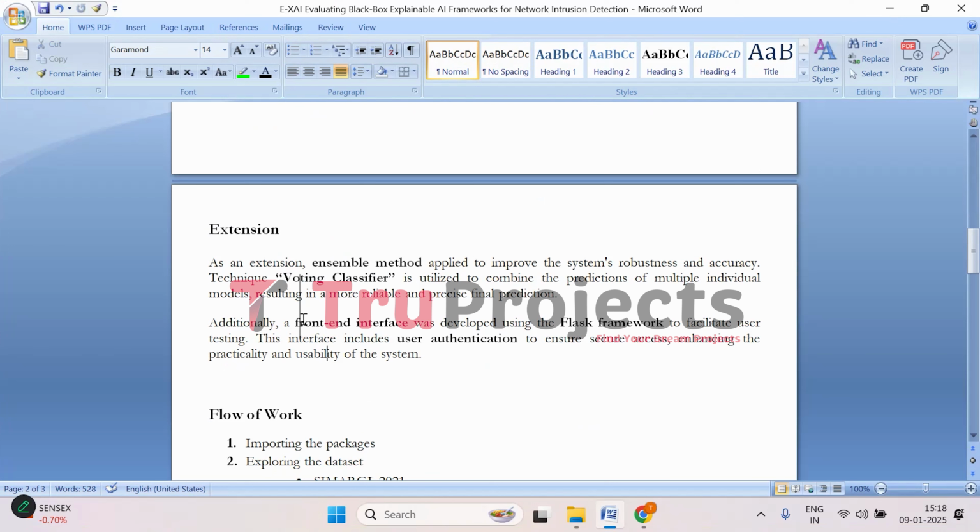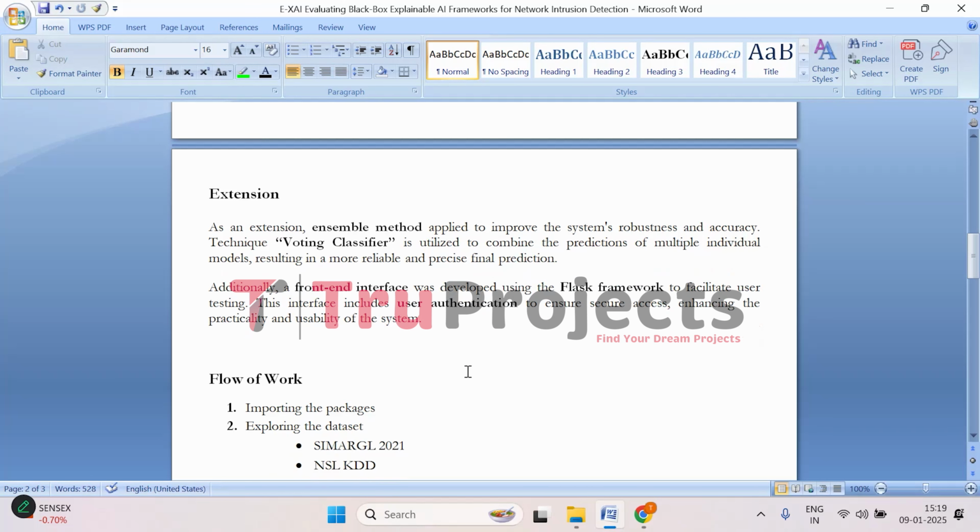On top of that, we have built a front end using the Flask framework. This makes the system user friendly, allowing people to interact with it easily. The interface also includes a login and registration setup that uses a user authentication mechanism. This ensures that only authorized users can access the system, which is crucial for security. In simple terms, this extension makes the system both more accurate and also easier for users to test and interact with in a secure way.